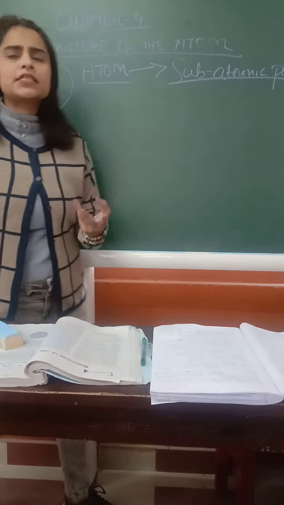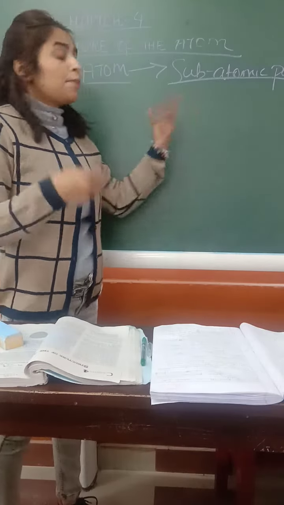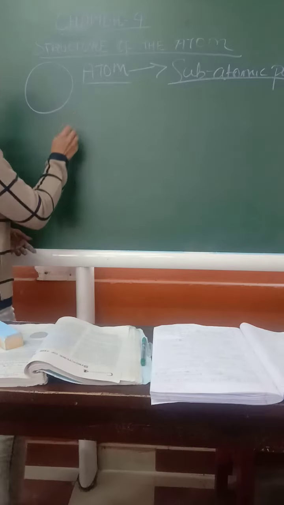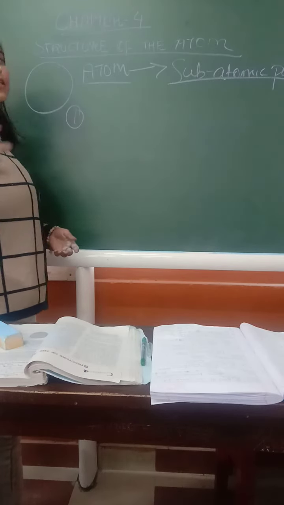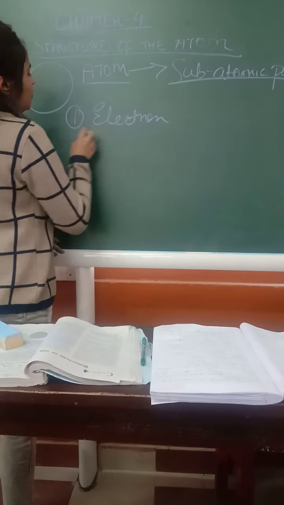I will discuss later how it was discovered, through what kind of experiment. But let us see what those subatomic particles are. The subatomic particles discovered were electron, proton and neutron.